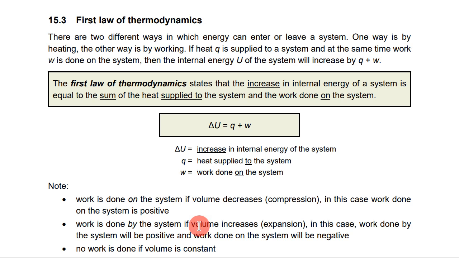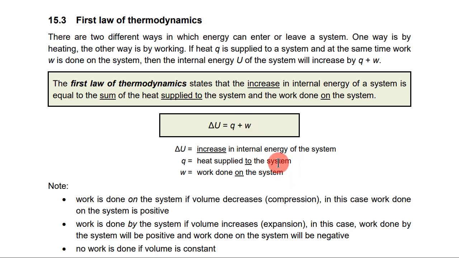In that case, we say that work is done by the system. If work is done by the system, it will lose internal energy because it has to exert a force to expand against the external pressure. So that comes to the sign of W. If the system volume decreases, it means somebody has done work on the system. For W, we have to sub in a positive value. The system will gain internal energy.